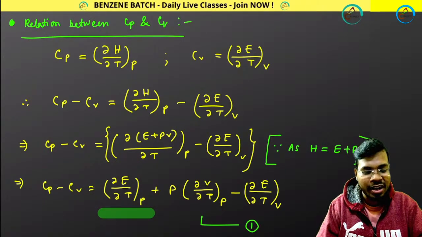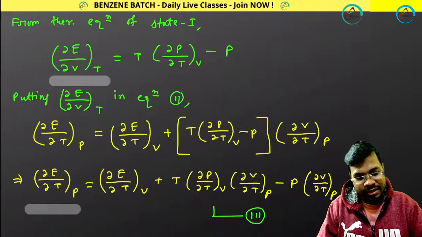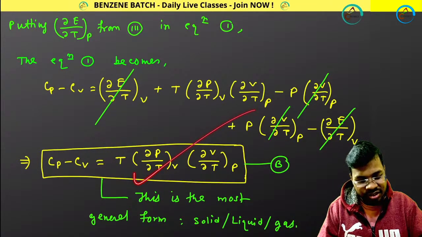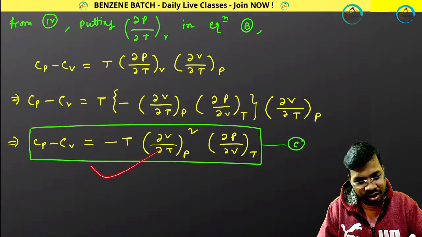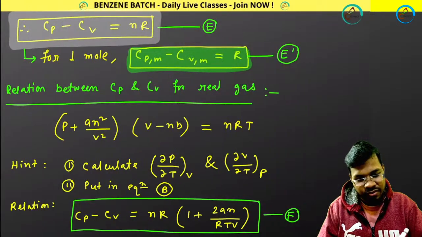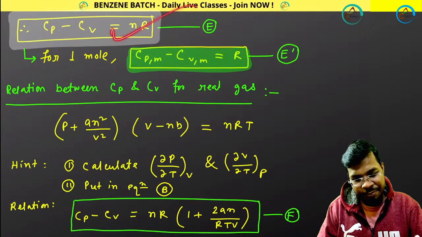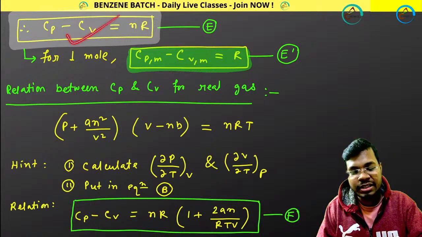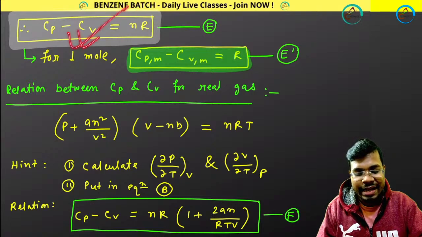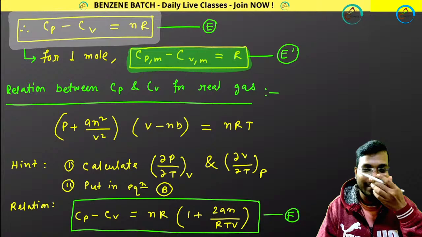Look at this: first relation, then calculation is going on, second relation, third relation, fourth relation, fifth relation. This is the equation that you know, that I have proved: why Cp minus Cv equals nR. I have proved it from thermodynamics and I have used it in the gaseous chapter.